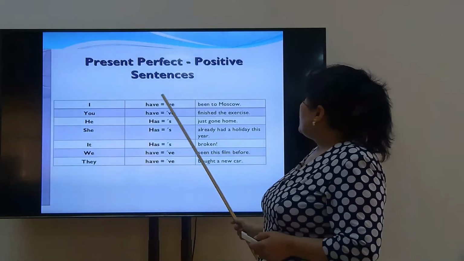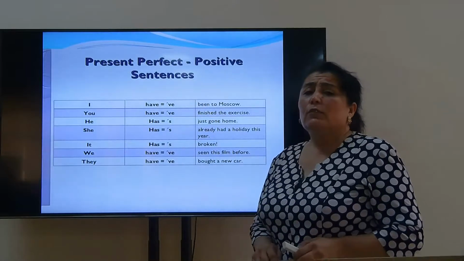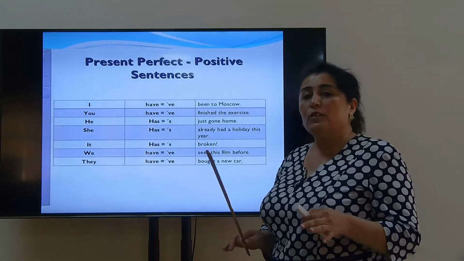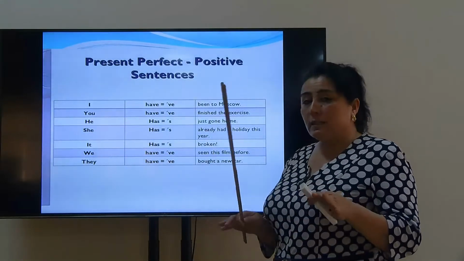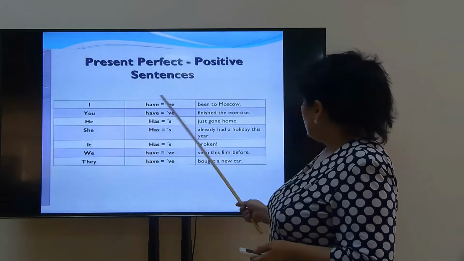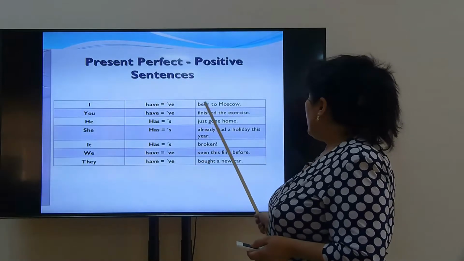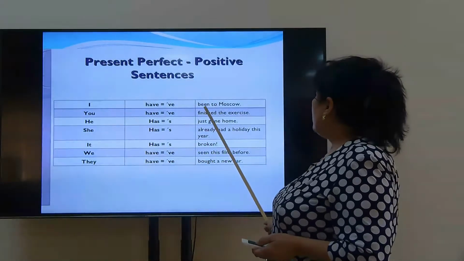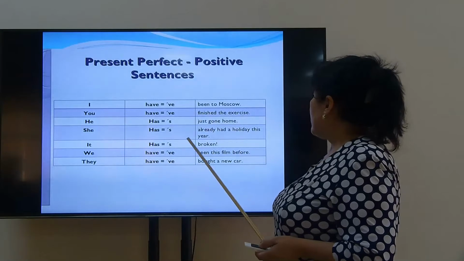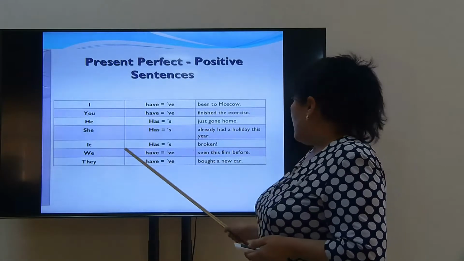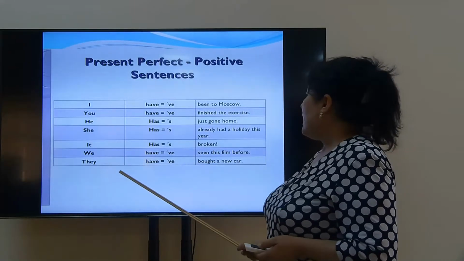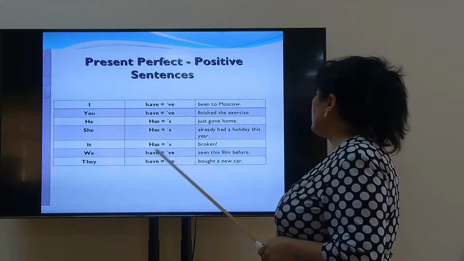So there are two forms of this tense: long form and short form. I have is the long form, and I've is the short form. She has is the long form, and she's is the short form. For example, I have been to Moscow. You have finished the exercise. He has just gone home. She has already had a holiday this year. It has or it's broken. We have seen this film before. They have or they've bought a new car.